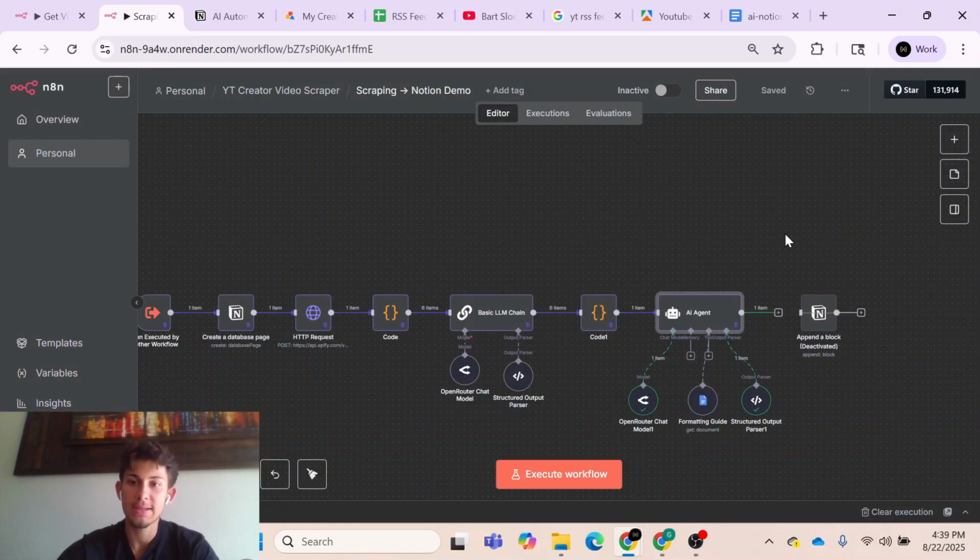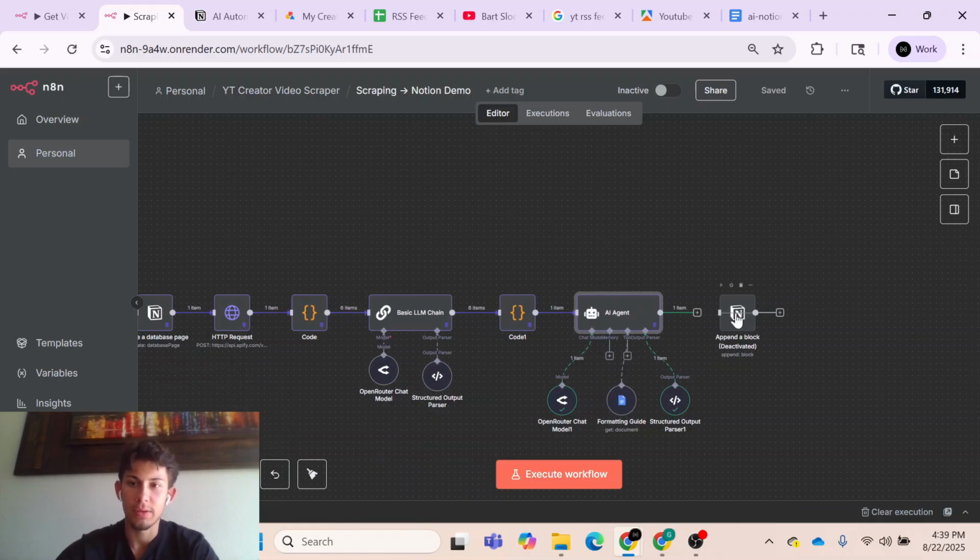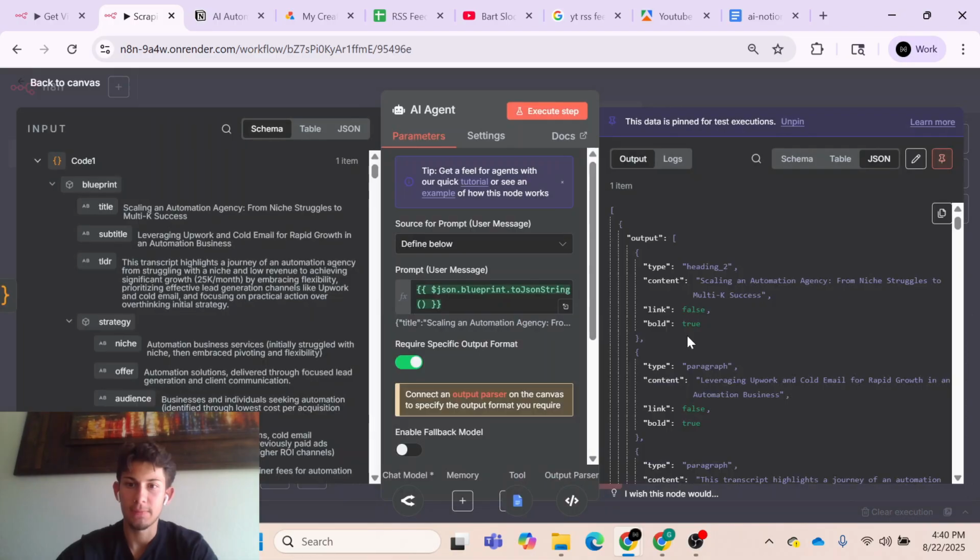Okay, and one last issue that we have, well, it's not an issue, but basically we have one large JSON item like this.